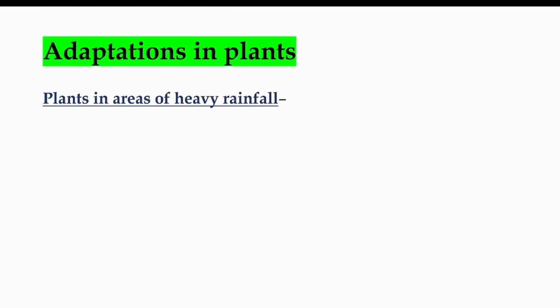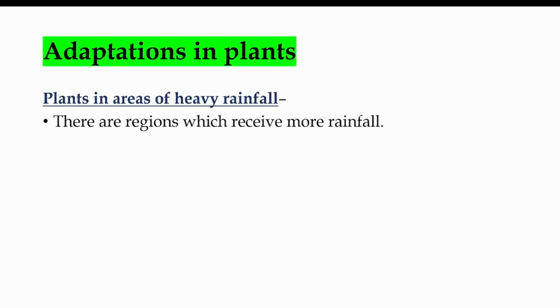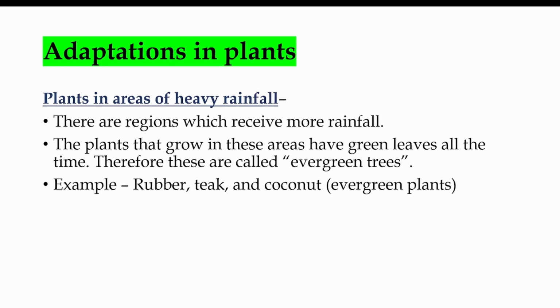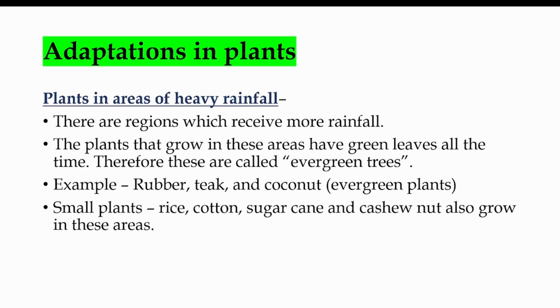Plants in areas of heavy rainfall. There are regions which receive more rainfall. The plants that grow in these areas have green leaves all the time. Therefore, they are called evergreen trees. For example, rubber, teak, and coconut are some of the examples of evergreen plants. Small plants like rice, cotton, sugarcane, and cashew nut also grow in these areas.